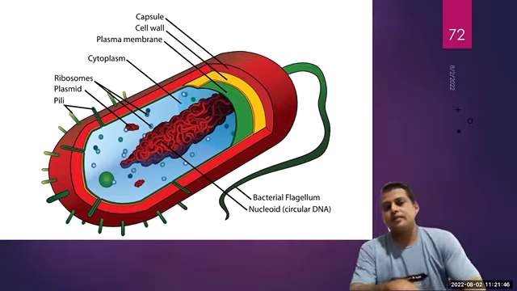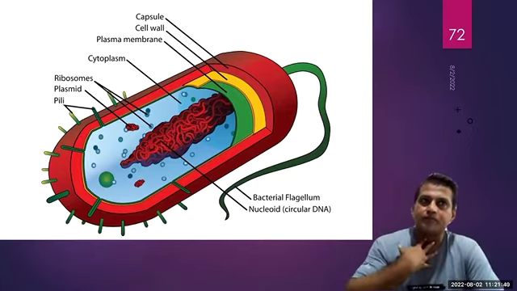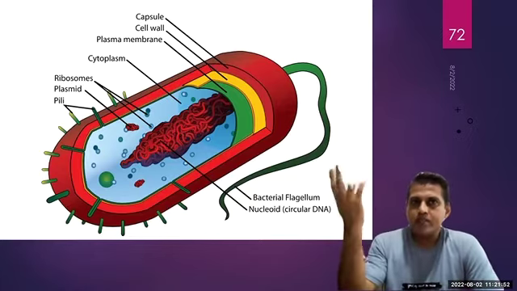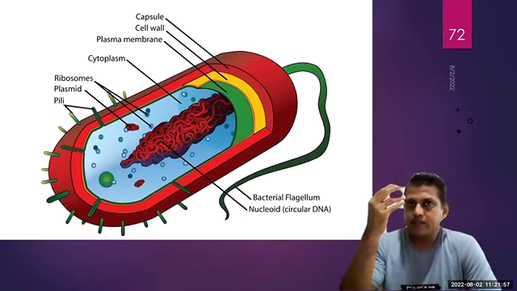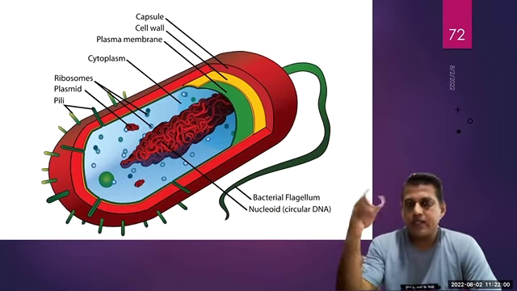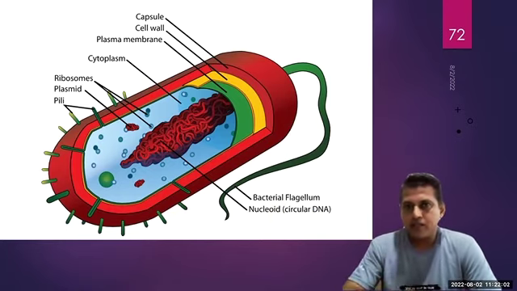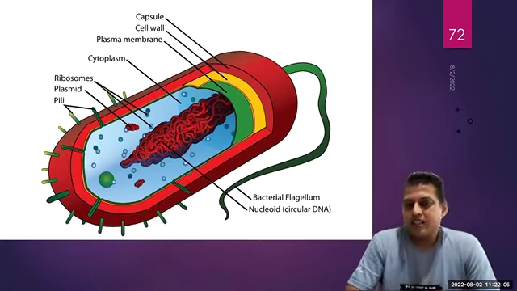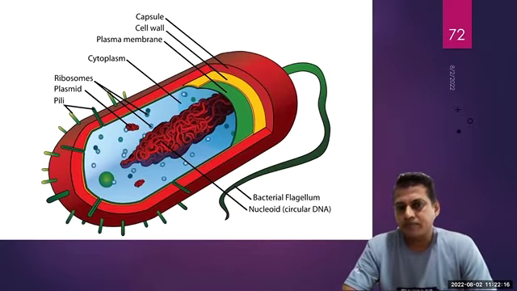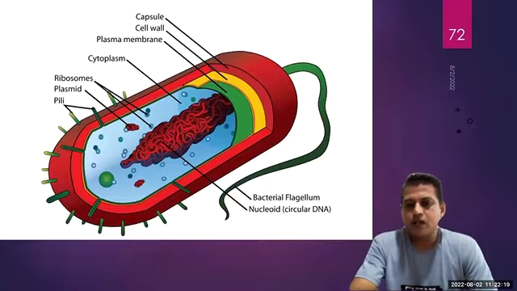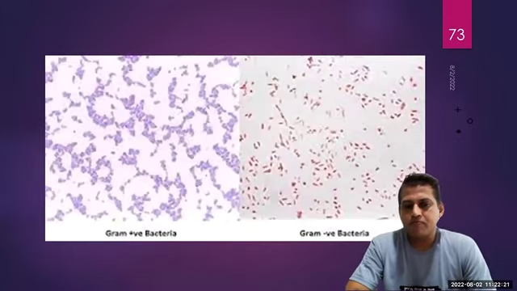So he could take a sample from a human, let's say from the throat, or maybe a urine sample, and then he could culture the bacteria in the lab, or he could take the sample and put the stain on it and check under the light microscope. With a light microscope, after coloring the bacteria, we can still see them like tiny dots. And he saw these two colors. One is a blue color, the other one is a pink color.